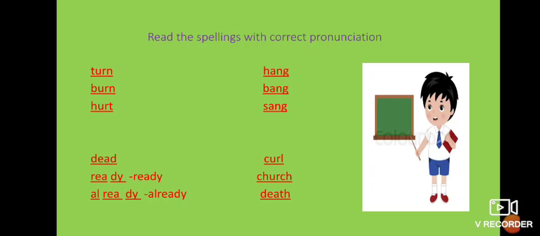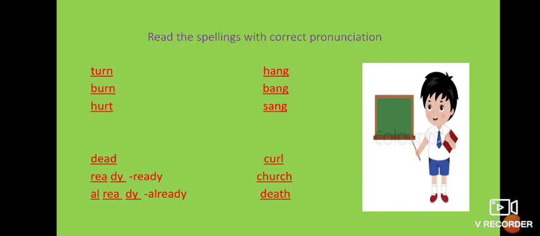Then sang, S-A-N-G, sang. Sang means we all know. Sing means to utter something in a melodious way. That is called singing, and the past form of sing is called sang. Okay, like she sang a nice song in the function. We can use this word like this.